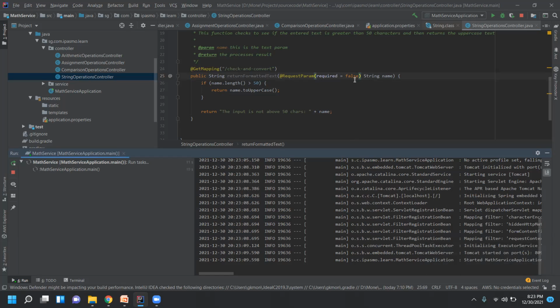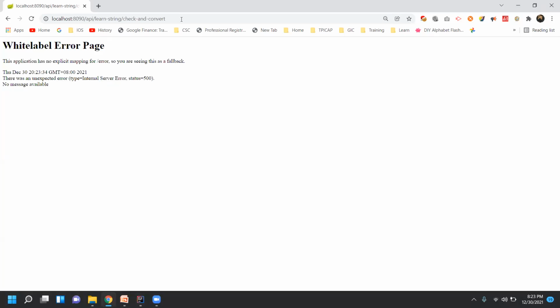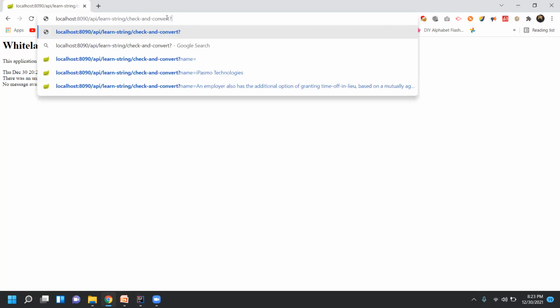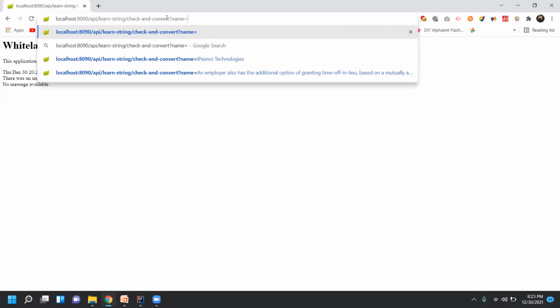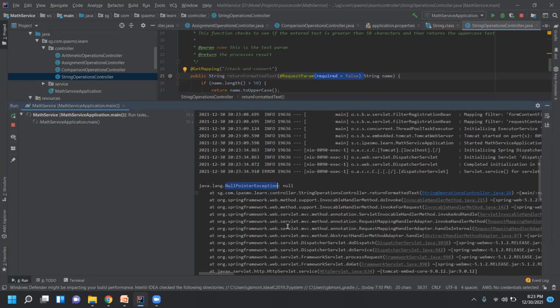Okay, now you see this, why I'm telling is, for a good programmer, he has to do this. Actually, he has to check whether this field should be mandatory or not mandatory. If it is mandatory, then by default a request parameter is mandatory, so you need not mention this. If it is not mandatory, then you have to add this. Okay, let's see. I just use this, press enter. You see, it's not matching this criteria. So what we have to do is give a question mark and name. There should be a name, and then I don't want to pass any values, which is the same. But you see what is happening here.